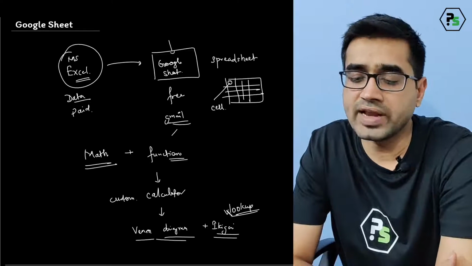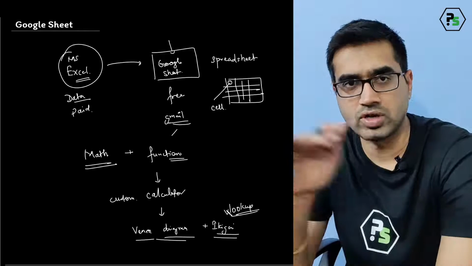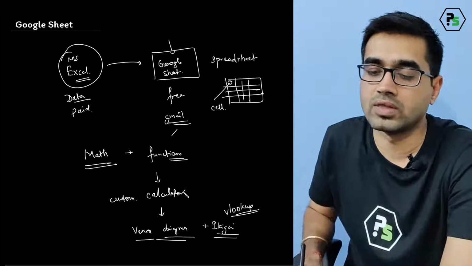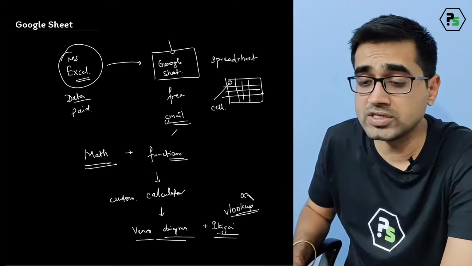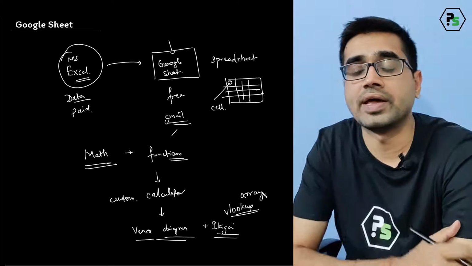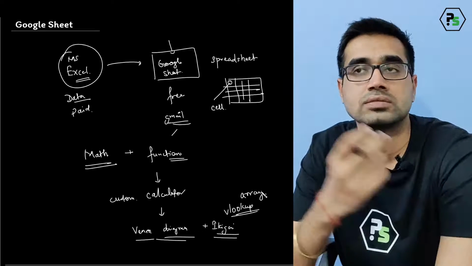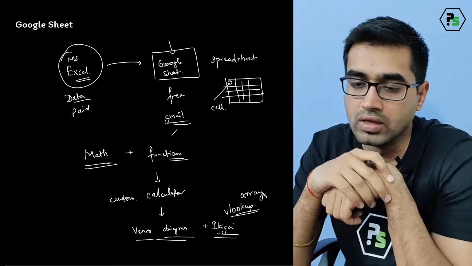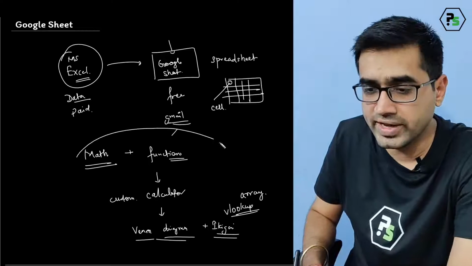There are different kinds of lookups: HLOOKUP for horizontal lookups and VLOOKUP for vertical lookups. We'll be using these functions, along with one more function called an array function. An array function helps us get a single line of data and convert it into array format. So this is what we are trying to cover today.